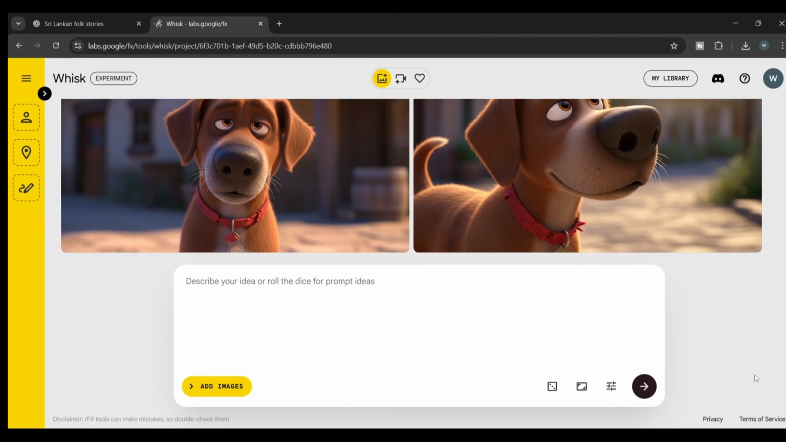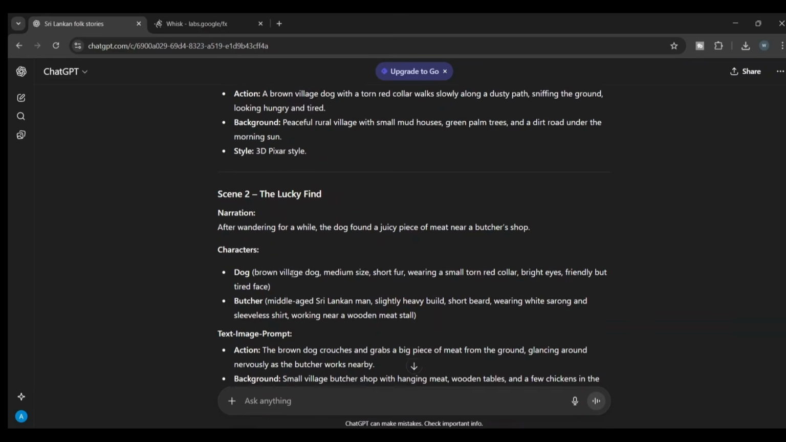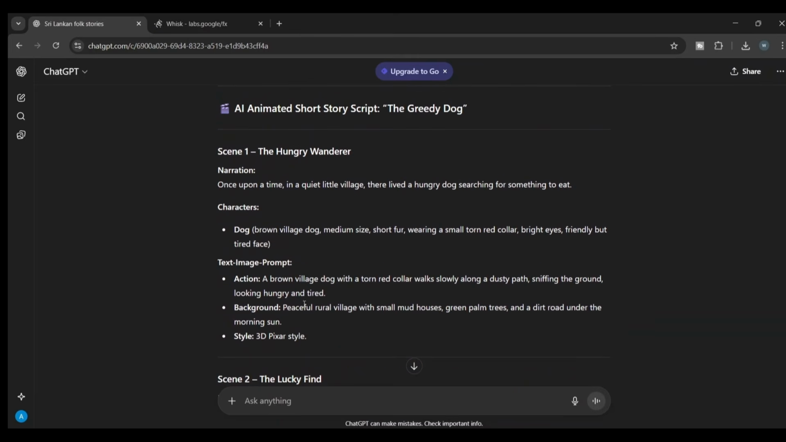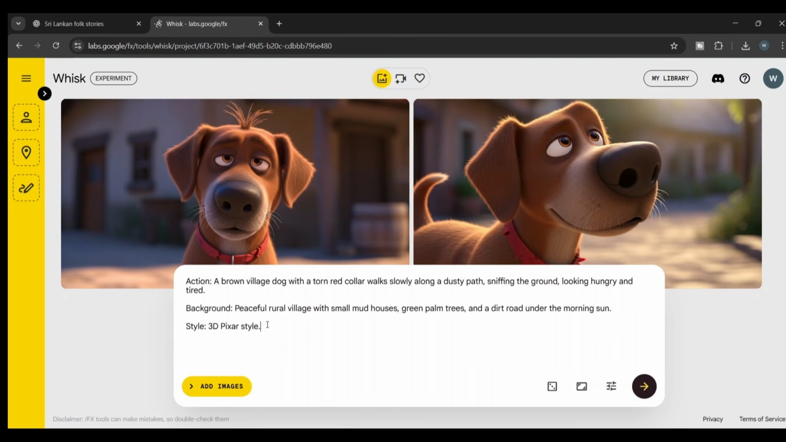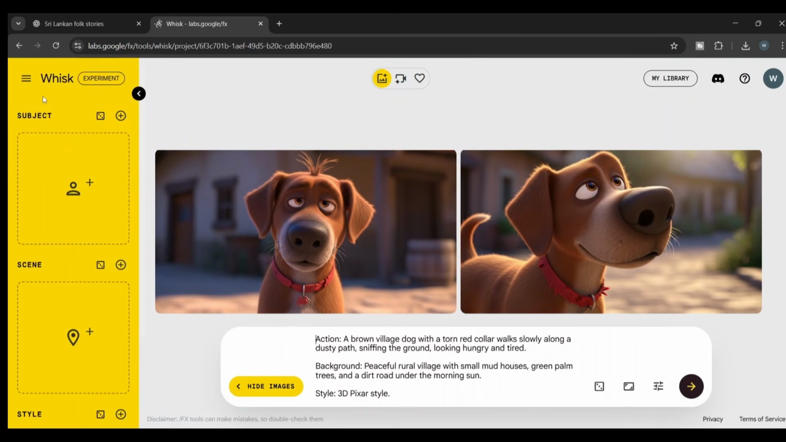Okay, so if you've created the character images in that way, the next step is to create the images needed for the scenes. To do that, you need to come to ChatGPT. After coming to ChatGPT, copy the text image prompt under the first scene and paste it into the prompt box in Whisk. Now, we need to upload the character images required for this scene. To do that, click on this arrow above, and then upload the images of the characters in your scene into this image box.